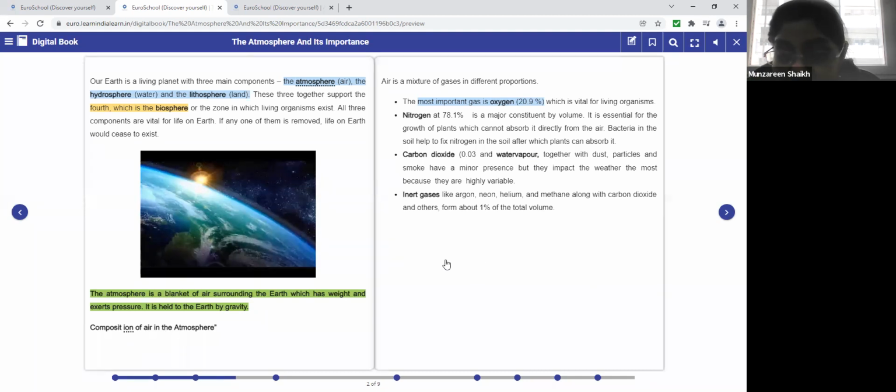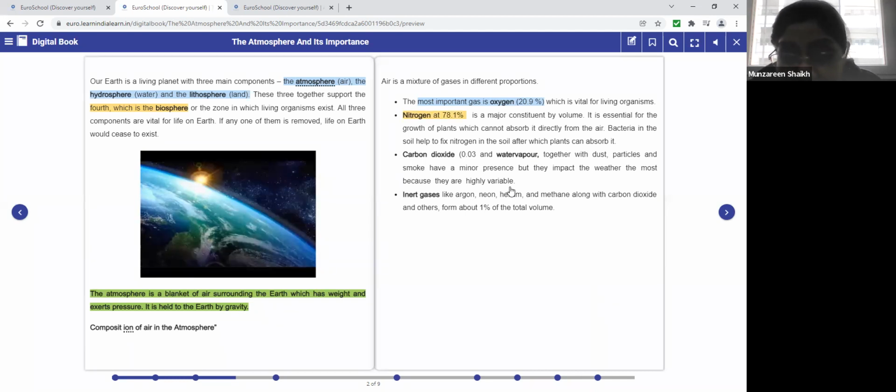Next gas is nitrogen. The percentage of nitrogen in the atmosphere is 78.1%. This is a major constituent by volume. It is essential for the growth of plants, which cannot absorb it directly from the air. Bacteria in the soil help to fix nitrogen in the soil, after which plants can absorb it.